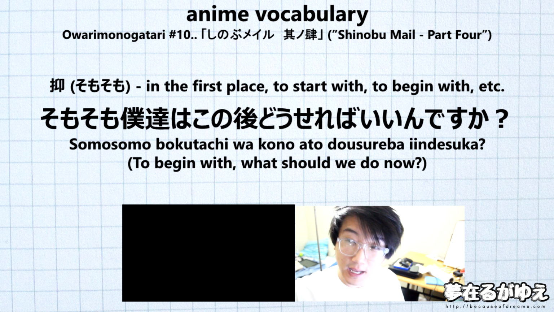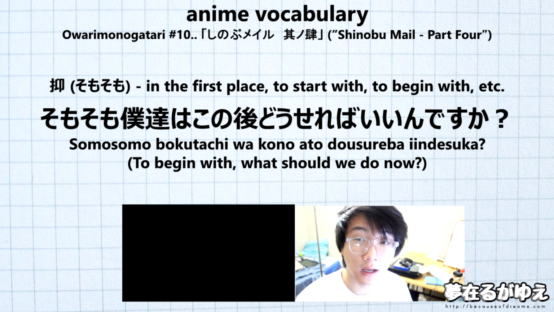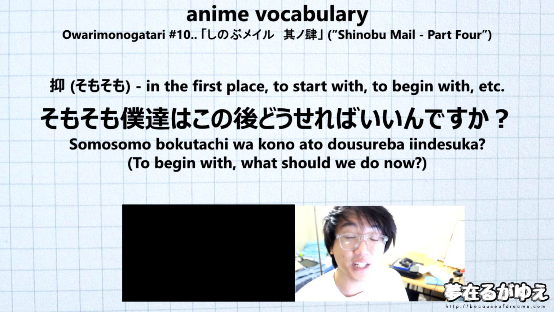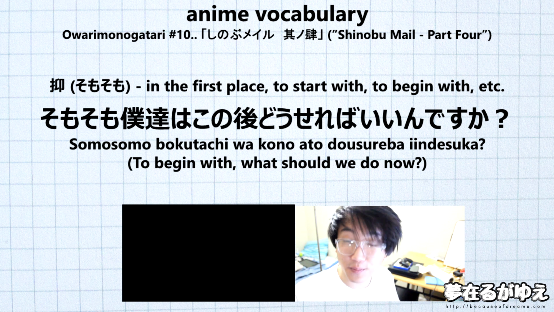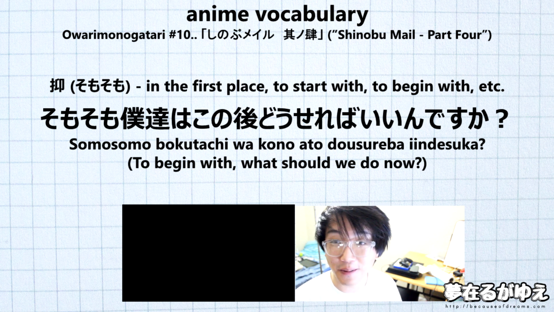And so the example sentence that we have in the actual episode is simply そもそも僕たちはこの後どうすればいいんですか? And so what this is going to translate to is basically in the first place, or to begin with, what should we do? And this is actually a pretty cool example sentence, even though it's pretty simple, because other than the new vocabulary word that we're covering here, somosomo, this is covering a grammar pattern that we've covered in the past. So check out the video covering the hypothetical form plus the phrasing ga e to know what that means. And if you don't want to do that, then I guess we'll cover it anyways, because we're going to break down the sentence right now.